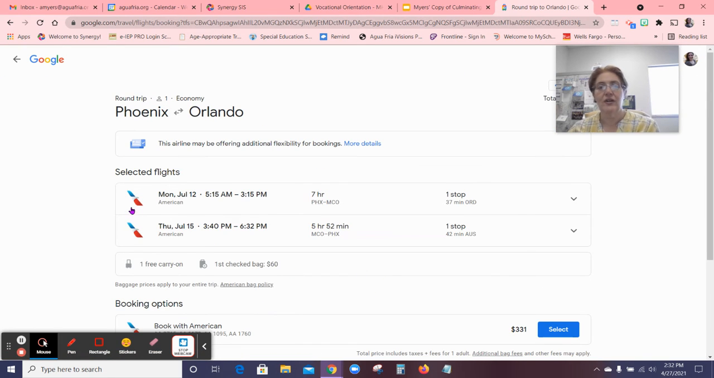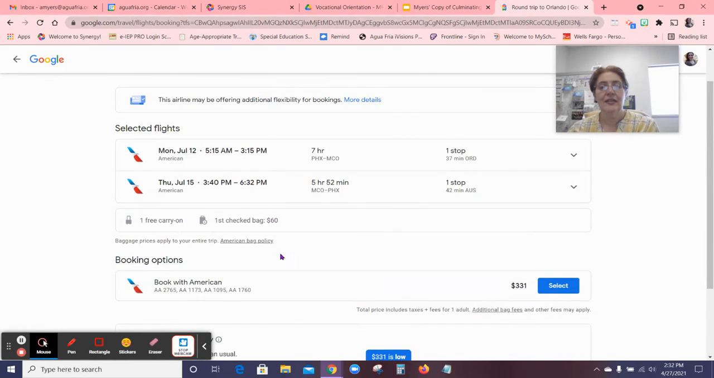Okay, now I picked 2 flights. I have my American Airlines flights, one stop. Take a look at this. You get 1 free carry-on, and you have to pay $60 to check your baggage. So make sure you add that into your flight if it doesn't get added in automatically. I'm going to use a carry-on because I'm not going to be gone that long, so I can get everything into a smaller bag. So, booking options.